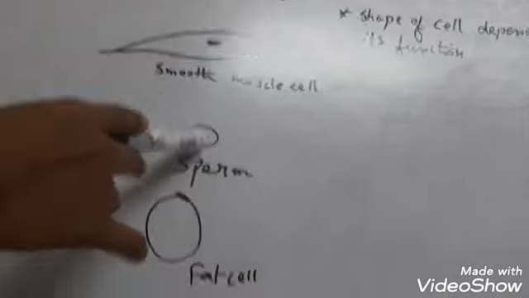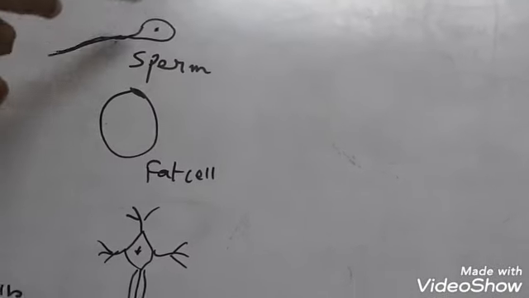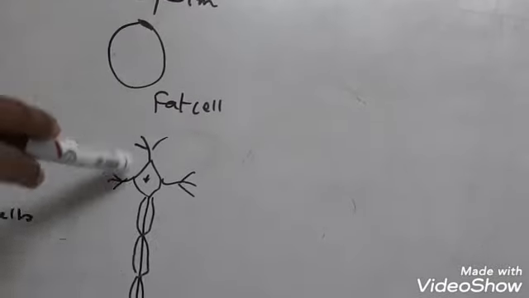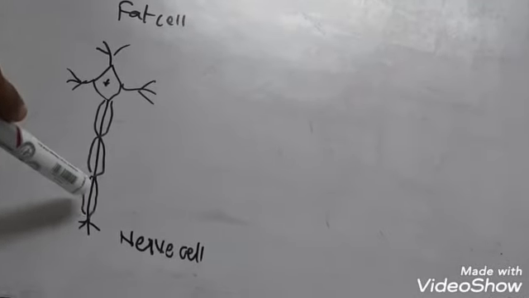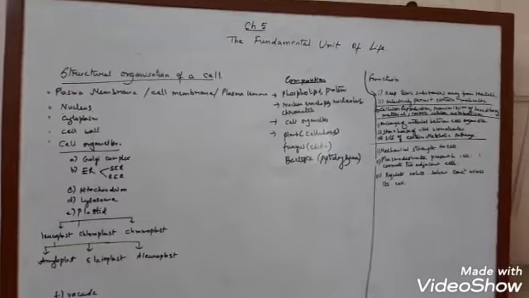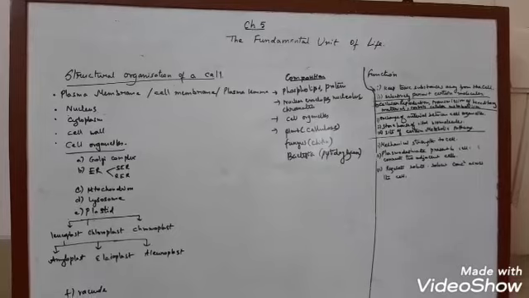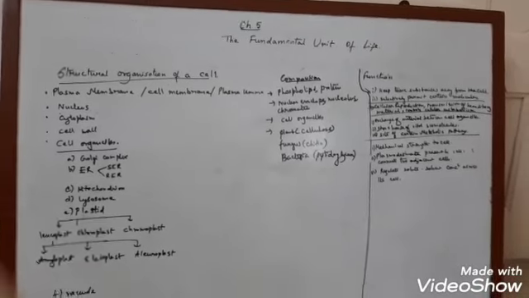Next comes the sperm. Sperm is the very tiny, the tiniest cell in the human body, found in males. Fat cell, globular in shape. Nerve cell, branched and very long, nearly 1 meter in length. Why? Because its function is conduction of impulses. So these are the various shapes of the cell. The shape of a cell depends on the function. Clear?